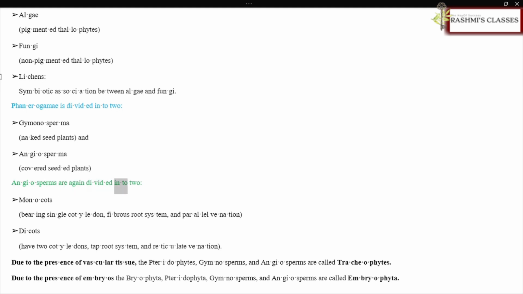Angiosperms are again divided into 2. Monocots, bearing single cotyledon, fibrous root system, and parallel venation. Dicots have 2 cotyledons, taproot system, and reticulate venation. Due to the presence of vascular tissue, the pteridophytes, gymnosperms, and angiosperms are called tracheophytes. Due to the presence of embryos, the bryophyta, pteridophyta, gymnosperms, and angiosperms are called embryophyta.